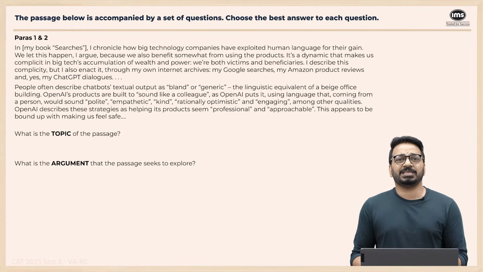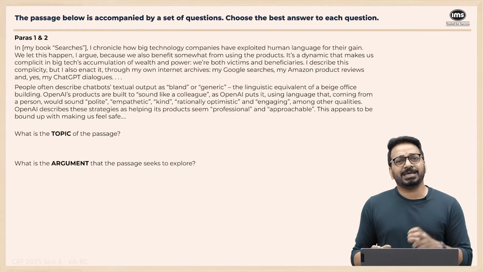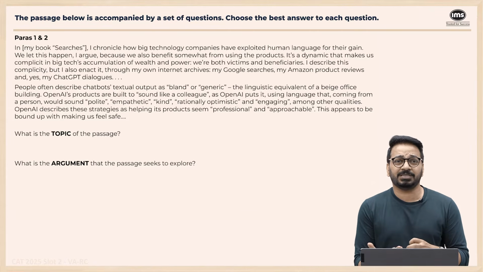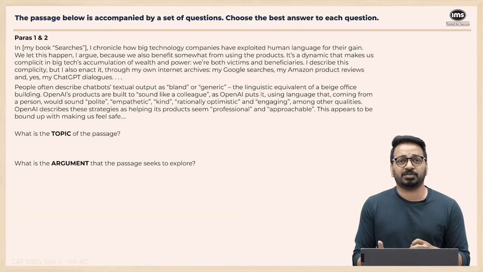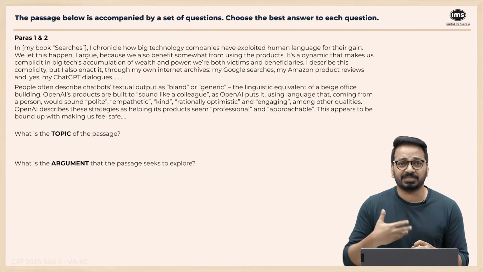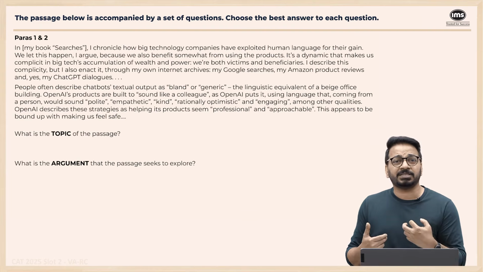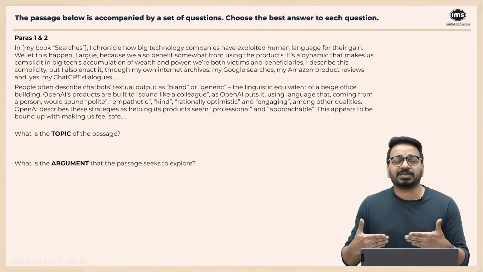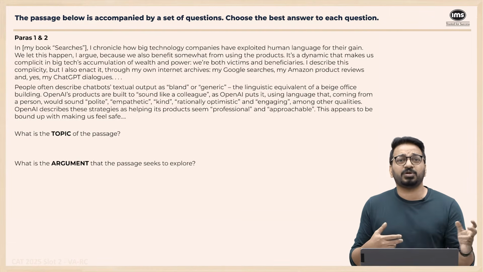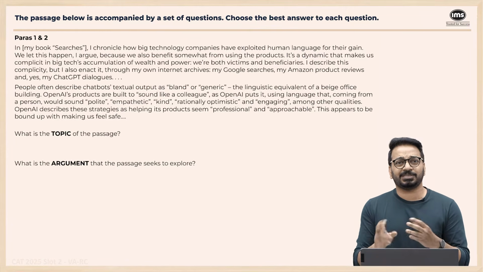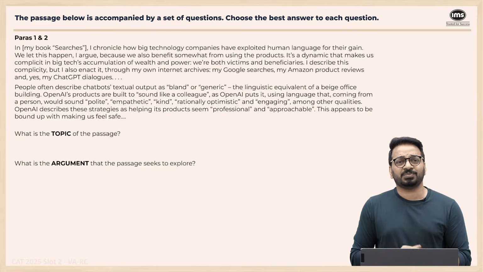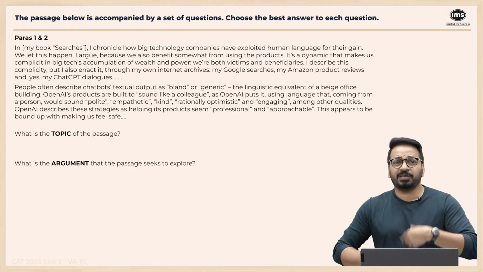So what they're saying is that, one, big tech gains wealth and power by exploiting human language. But in this, we are also complicit as humans, because we are also constantly using all of these tech products by giving reviews and everything else. So, because we are getting some benefit from it, right? We are both victims of the exploitation of big tech, and we are also the beneficiaries. So it's a complex relationship where we are both benefiting from something and we are also victims of it.